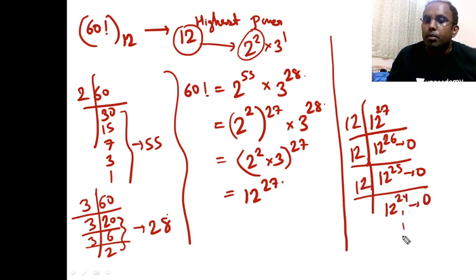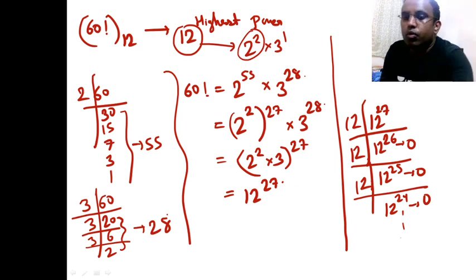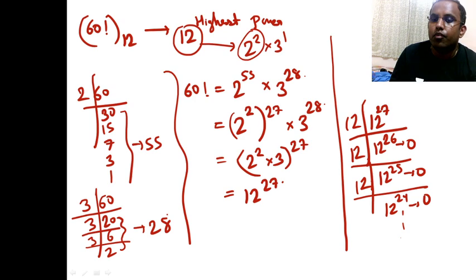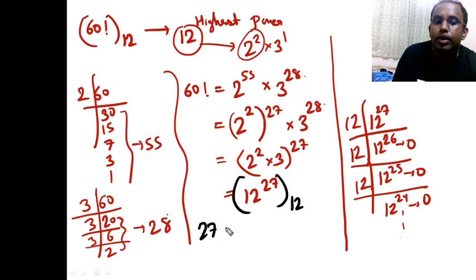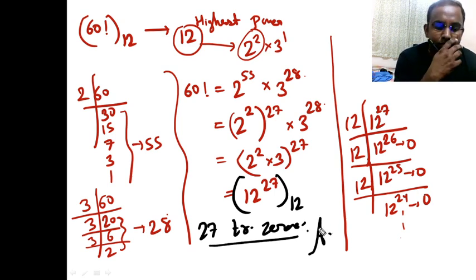So how many times 0? As many times as the power, 0 will come, so that is what I was saying: if you are converting this to base 12, right? How many zeros will come? 27 trailing zeros, okay? So that should be the answer. Tell me, is this clear to all? Any doubt, guys?